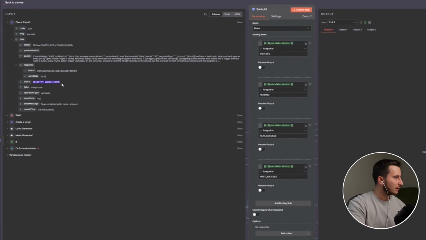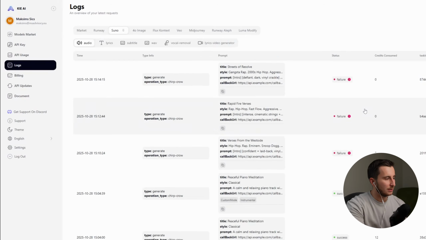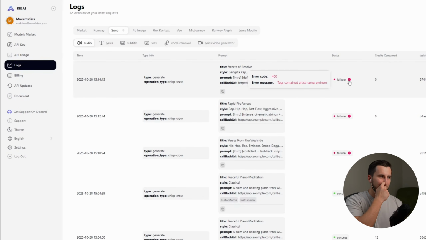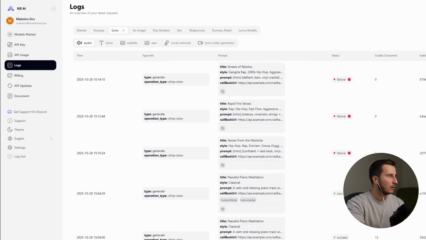So we've got this sensitive word error. Okay, I haven't seen this status before. So I guess what we're going to do is, let me see what was there. Oh, okay. Tags contain artist name Eminem. Okay, got it.